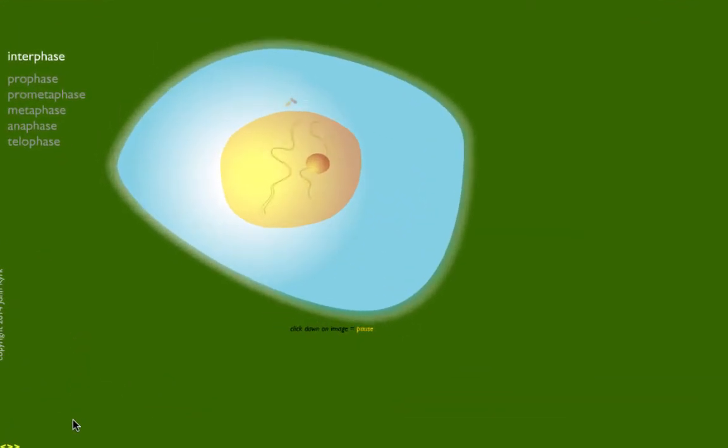Okay, so here's a cell. This cell is in interphase, and the DNA is about to double. There it did. DNA is doubled. Now the DNA is going to line up in the middle of the cell. So this DNA we actually now call chromosomes because it's tightly coiled. Now the DNA or chromosomes are going to be pulled apart from each other. And eventually the cell is now going to split in half.